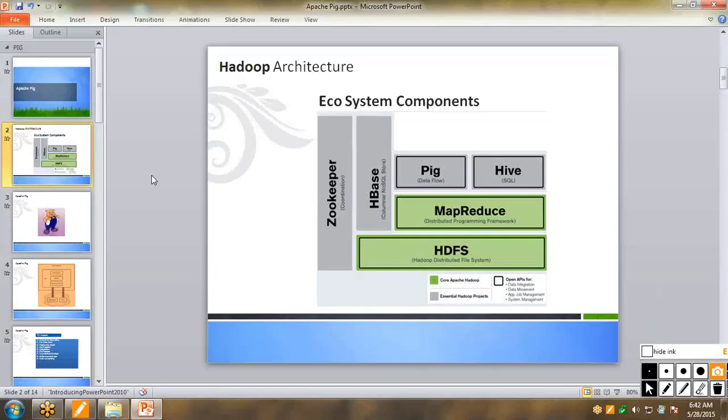So my idea is that on the same data set you can work on Hive and you can work on Pig, and you get a different flavor of processing capability. Hive is mostly for querying, Pig is meant more for the processing part. That way you can clearly distinguish Pig and Hive, where to use what.